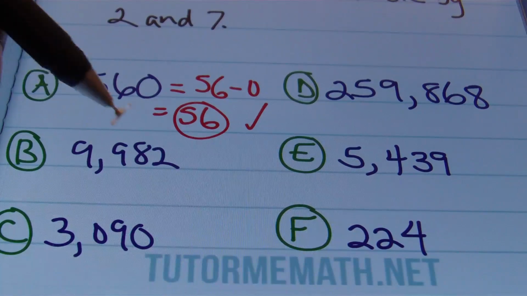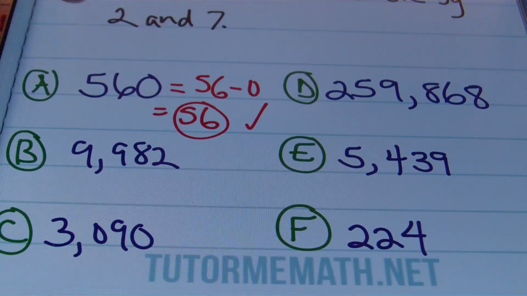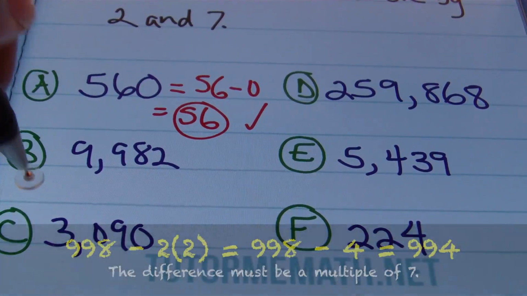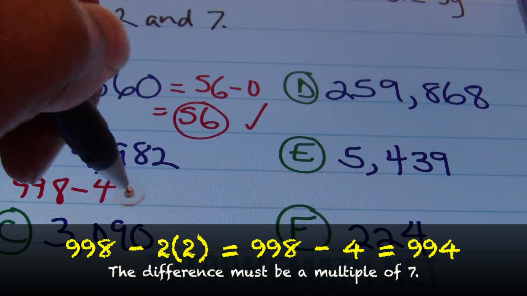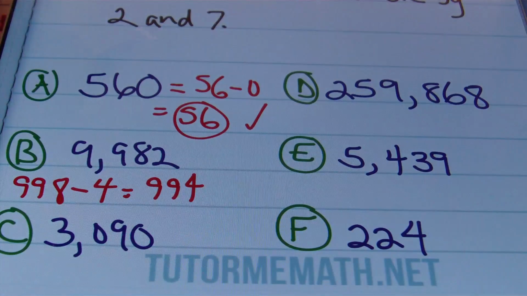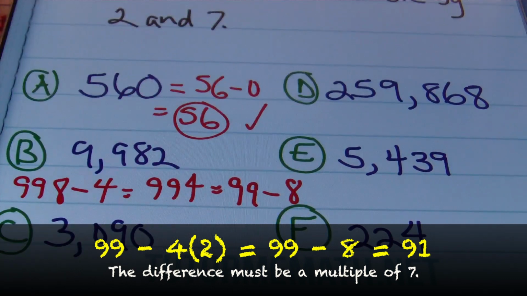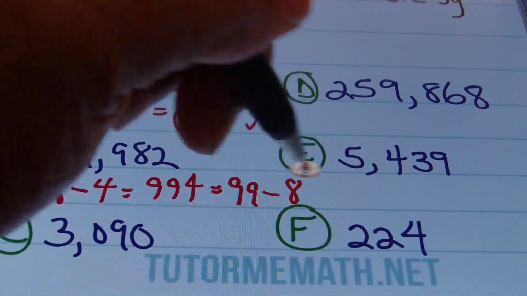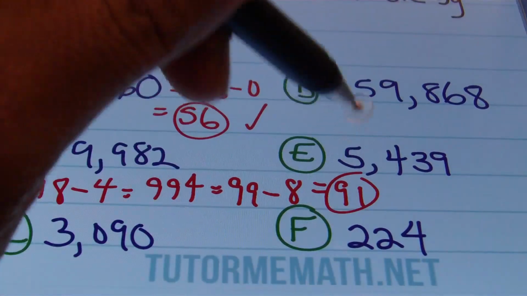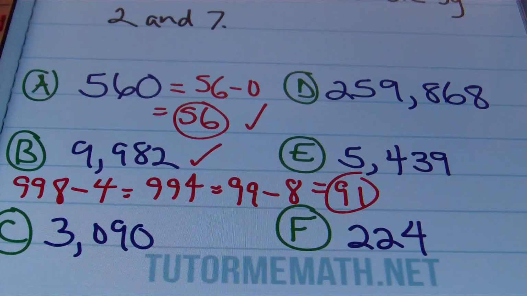For B, we have 9,982. So it is an even number, so it passes that part of the divisibility rule. And then what we're supposed to do is multiply 2 times 2 and subtract it from the remaining digits. So this is going to be 998 minus 4, which gives us 994. From there we may want to go ahead and recycle this. So I would end up with 99 minus 4 times 2, which is 8. Well, 99 minus 8 is going to be 91. And you know what? 7 goes into 91 evenly. Yeah, it does. So that means that 9,982 is divisible by 14. Absolutely. It passes both parts of the test.